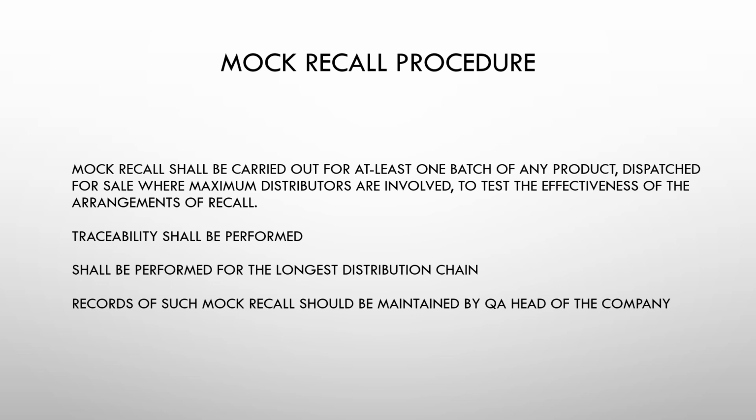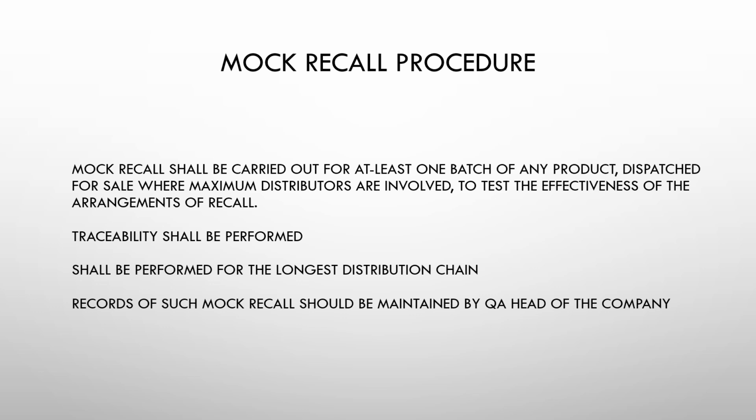This has to be performed like the previous discussion that we have gone through. That means the initiator, the licensee or the representative, has to initiate the mock recall and inform the marketing company or the distributor that we are initiating the mock recall, and they will identify the longest distribution chain.